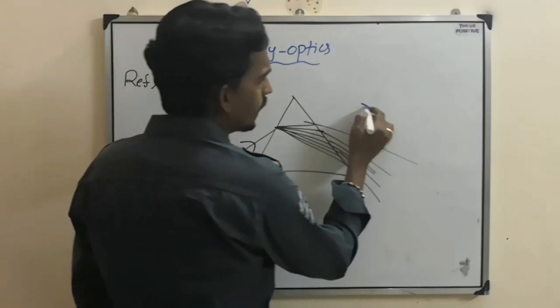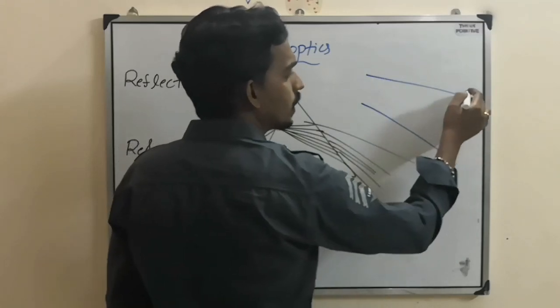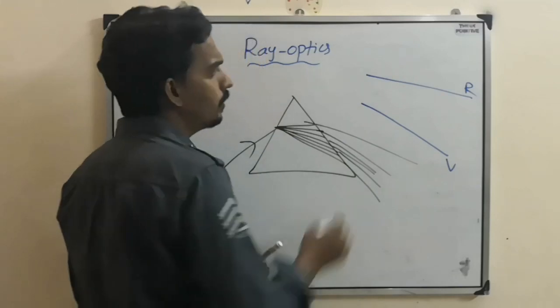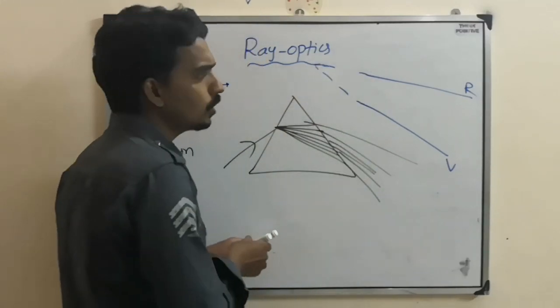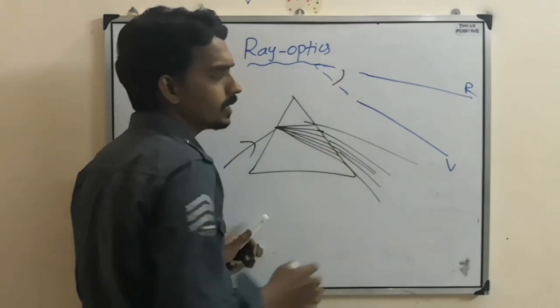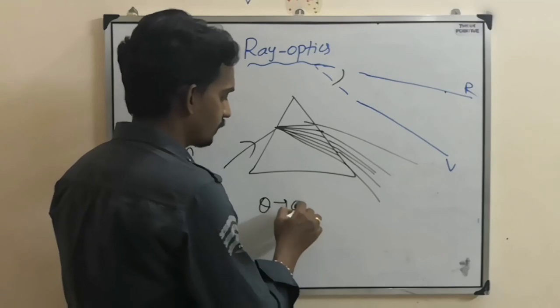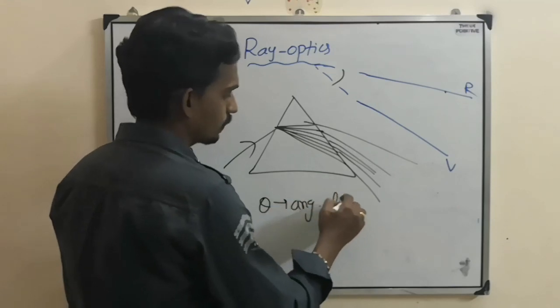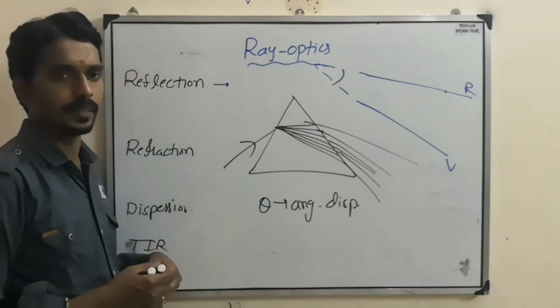So the light is dividing into 7 portions, like V, B, G, Y, O, R, red light. Red will bend less and violet will bend more, so that there is some angular separation between red and violet. That is called angular dispersion, the angle through which they are separated.